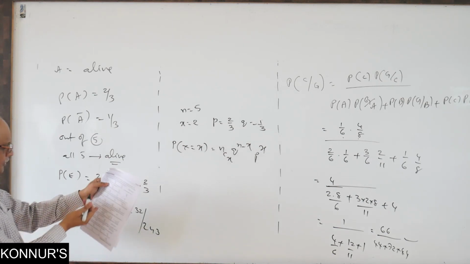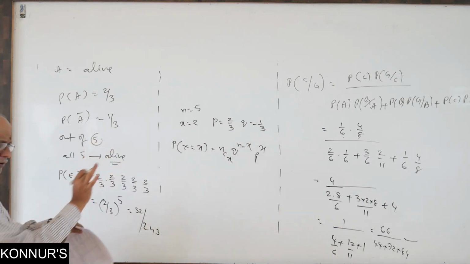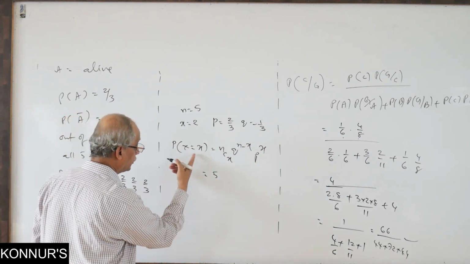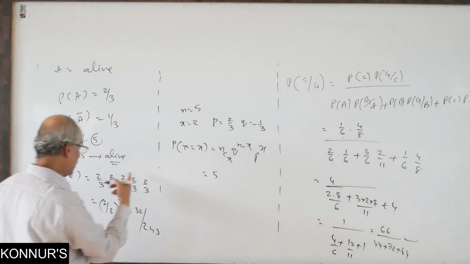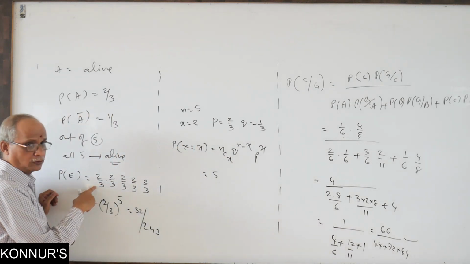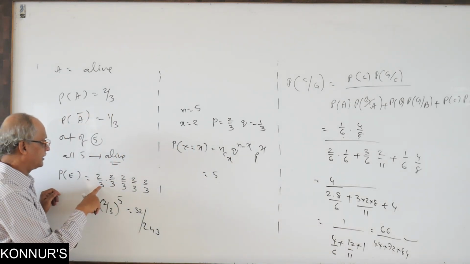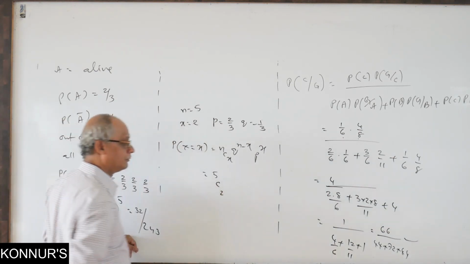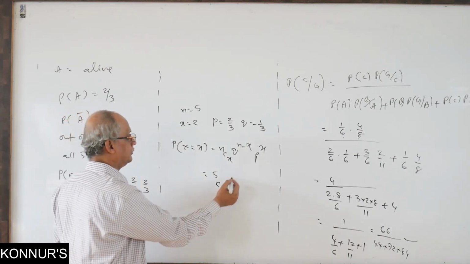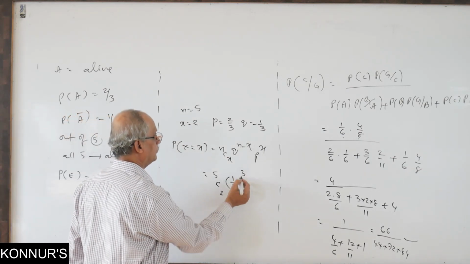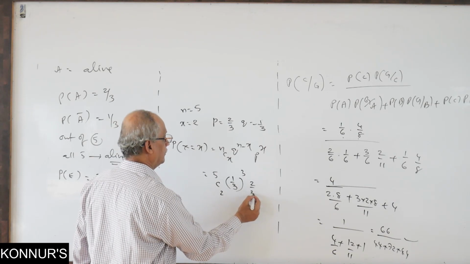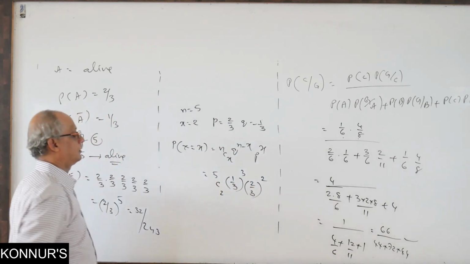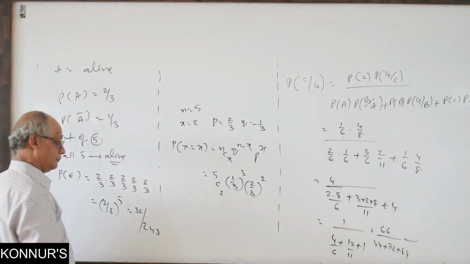Somewhere in between, this will come. Here only I am giving it, and you will finish here only. What is the answer now? Any 2 successes out of 5 alive, not that the first 2 only are alive. Those persons can be anywhere out of 5 places. So 5C2 into Q value, power 5 minus 2, into P value, power 2. 5C2 is 10.